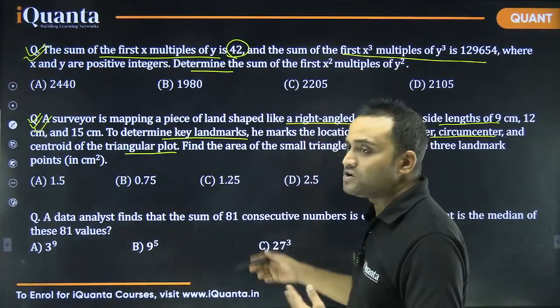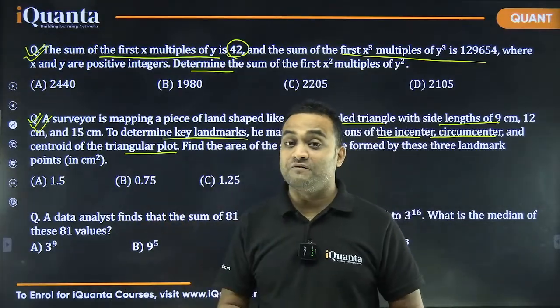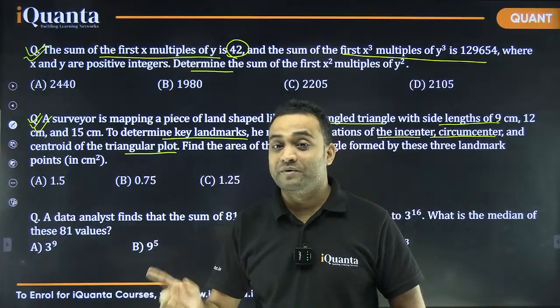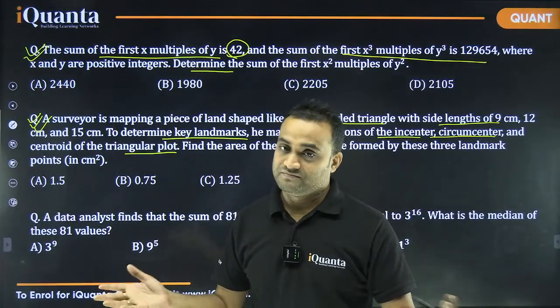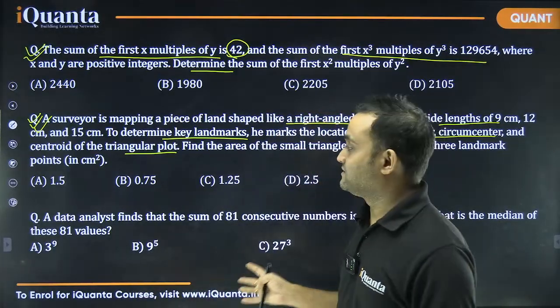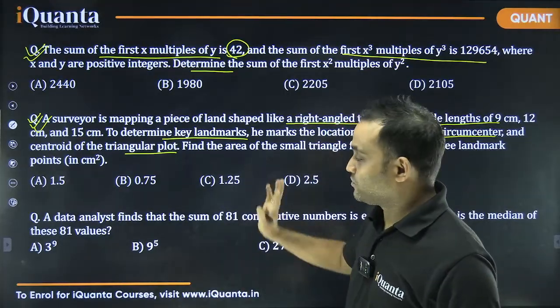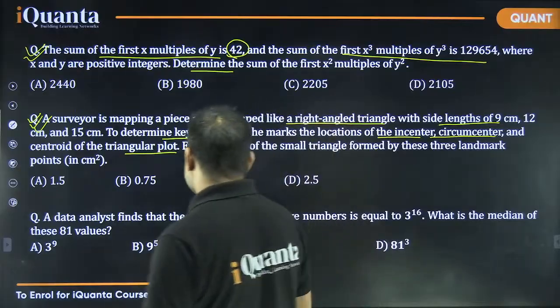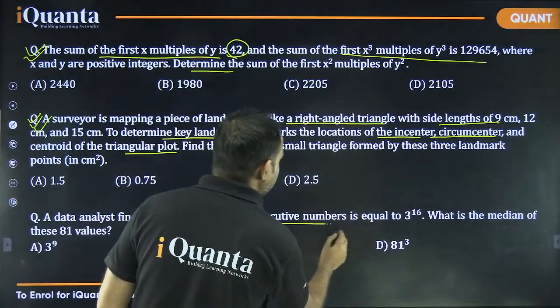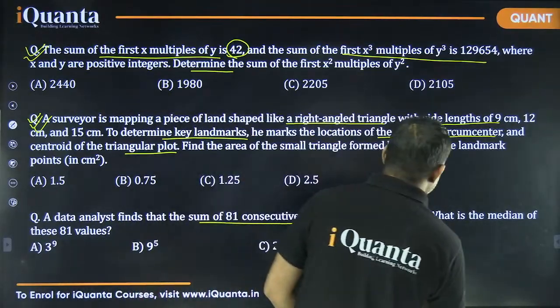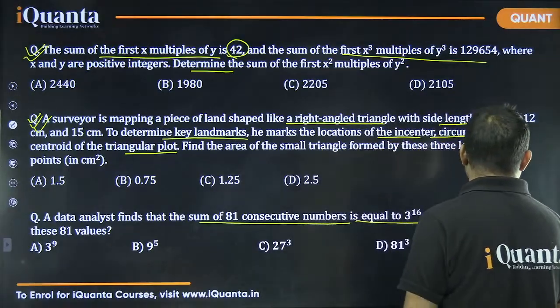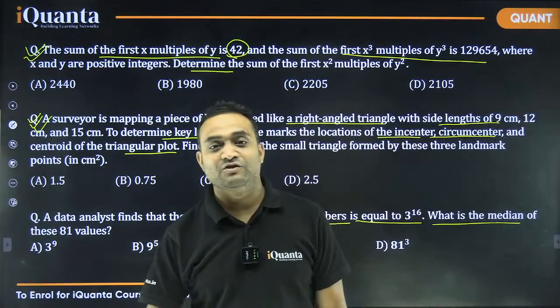Although this is an easy question, if you solve it using coordinate geometry, right? But we don't get the idea this easily during mocks, right guys? So third round: a data analyst finds that the sum of 81 consecutive numbers is equal to 3 to the power 16. What is the median of these 81 values?